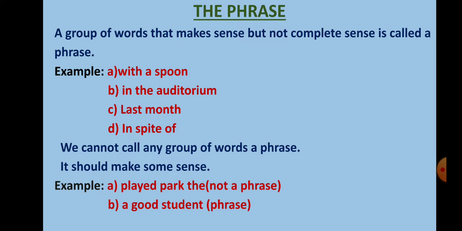Now, before we go further with the sentence, we will talk about the phrase. A group of words that makes sense but not complete sense, like we read earlier, in the pond, right? It is called a phrase. Likewise, with a spoon, in the auditorium, last month, in spite of. We cannot call any group of words a phrase. It should make some sense.